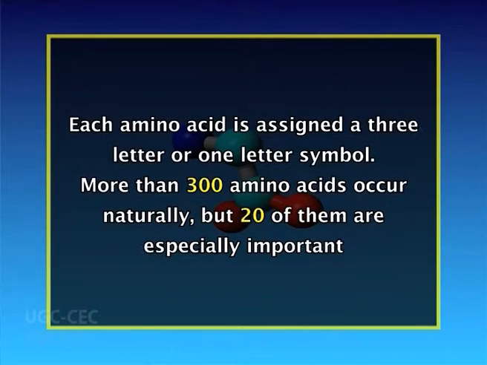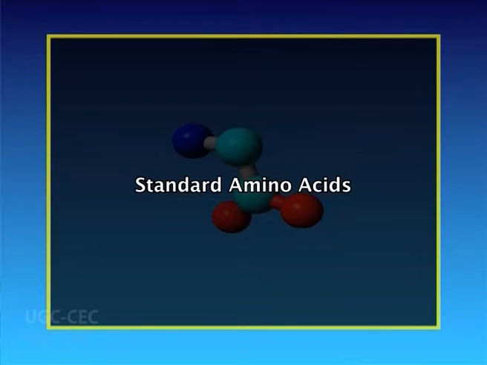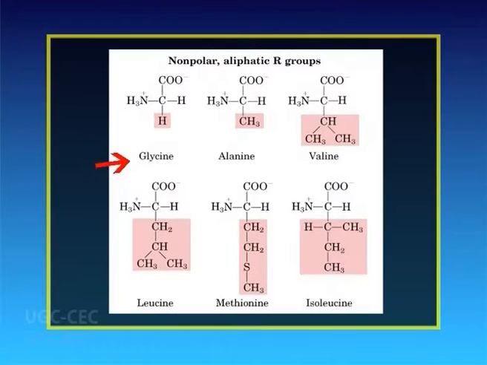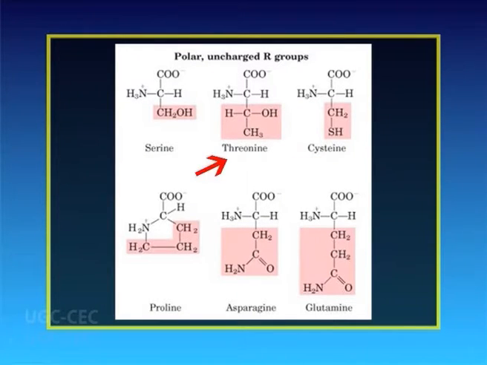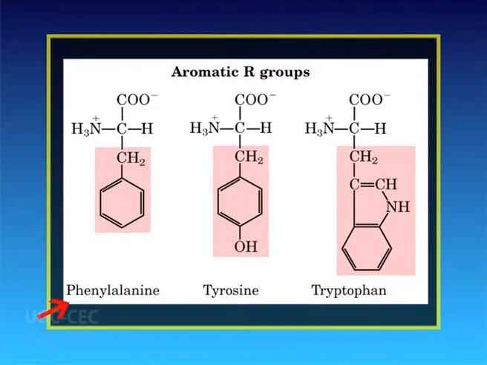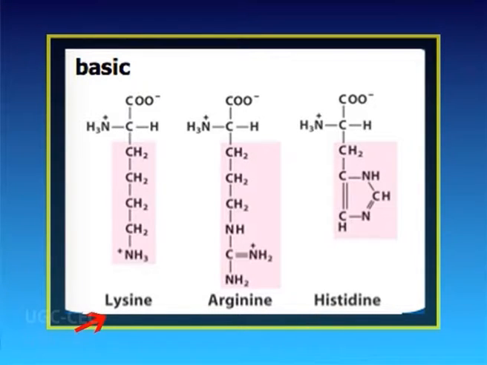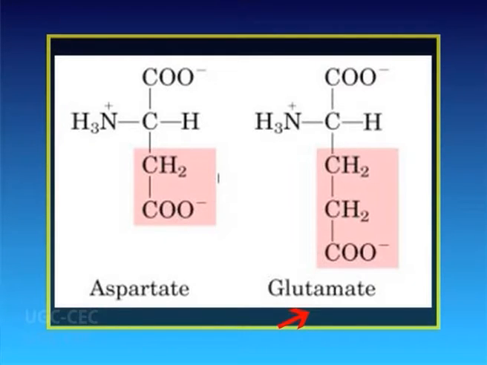More than 300 amino acids occur naturally, but 20 of them are especially important. These are called standard amino acids. These include glycine, alanine, valine, leucine, isoleucine, methionine, serine, cysteine, threonine, proline, asparagine and glutamine. Phenylalanine, tyrosine, tryptophan, histidine, lysine, arginine, aspartate and glutamate.